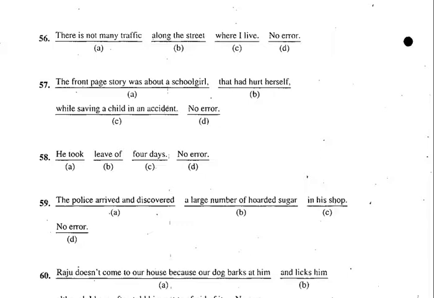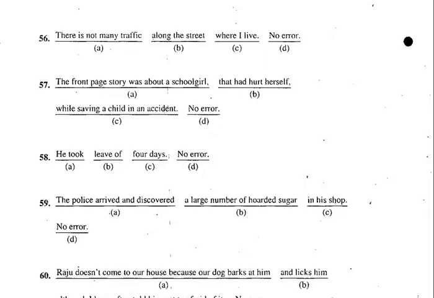Now that, remember here, you have to use a relative pronoun there. So what will be the relative pronoun? It has to be who. So here the front page story was about a schoolgirl who had hurt herself, not that.